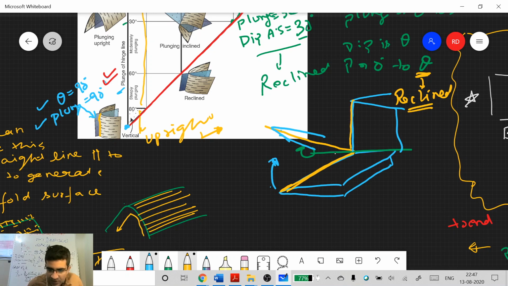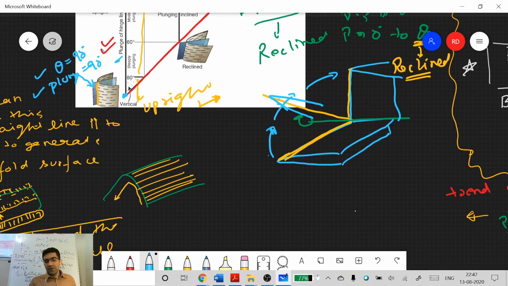Do you understand this point? How we are doing this? You just move your notebook from this position to finally this position, and any type of fold that you'll have in the middle will be a type of reclined fold. See this yellow line and that axial surface, you are moving with the same amount. So this is one way of turning your notebook.